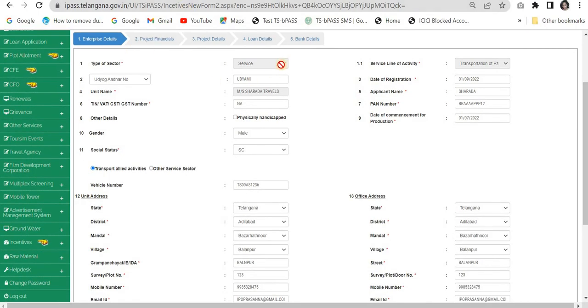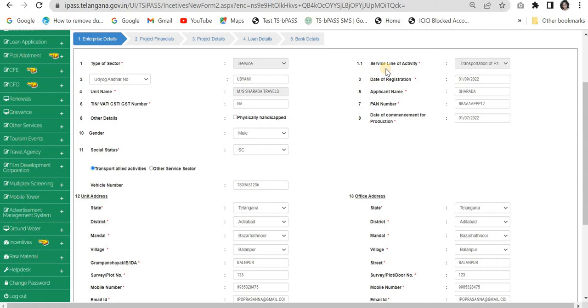Now the type of sector is already chosen as service sector, so it is frozen. Service line of activity: just be careful while moving from enterprise details to the project financial details and the project details. Some of the details you give in the previous part are frozen. One is the service line of activity. Because I had already prepared for this video, I have given it as transportation of passengers, so I'm not able to select or edit it now because I have proceeded up to the bank details. So be careful while giving the service line of activity, because you cannot get an edit option once you move on to the second part.